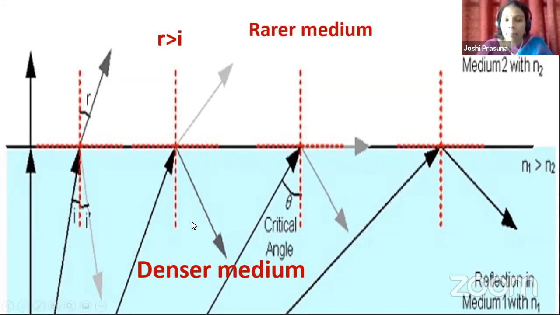So here what happened? As you go on increasing the angle of incidence step by step, at a particular angle of incidence, the refracted ray is no more refracting in the second medium. It is just passing through the boundary. So this particular angle of incidence, whenever the angle of refraction is equal to 90 degrees, the corresponding angle theta or angle of incidence is called the critical angle. Okay, children, did you understand?